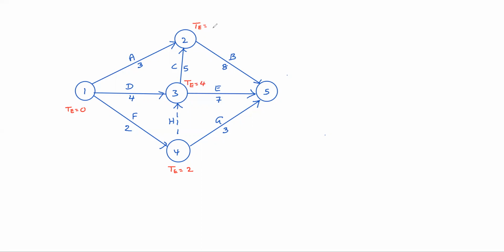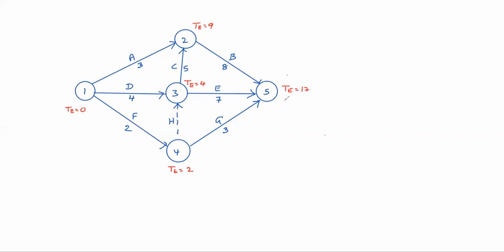At 2, 4 plus 5, 9. At 5, 9 plus 8, 17; 4 plus 7, 11; 2 plus 3, 5. So 17 is the TE.